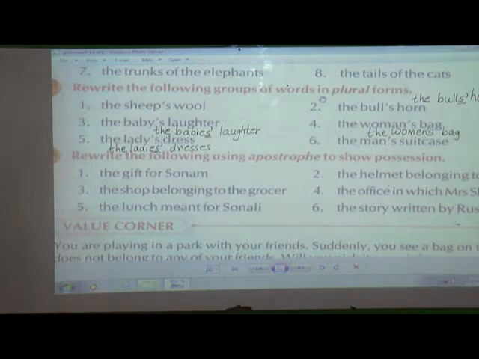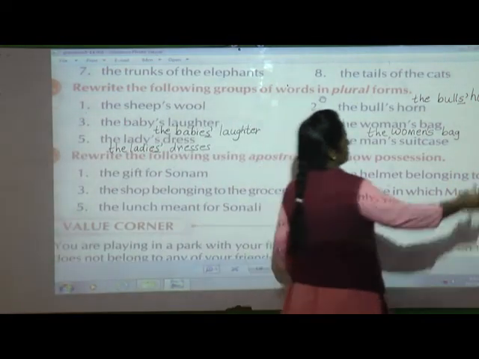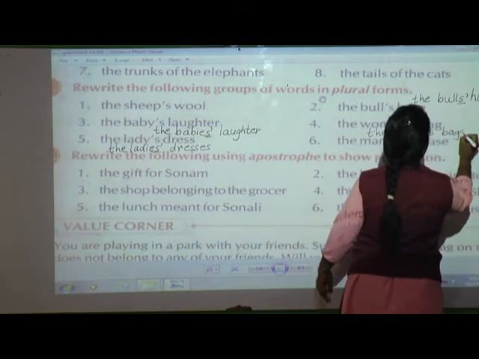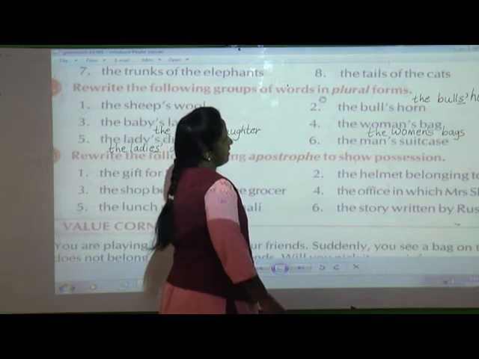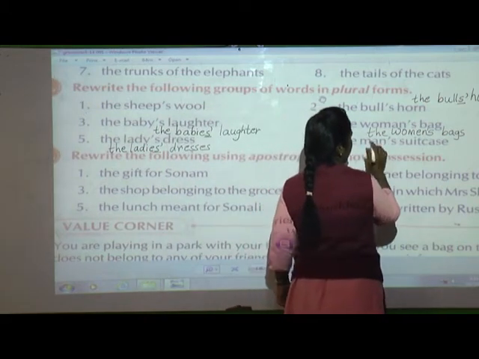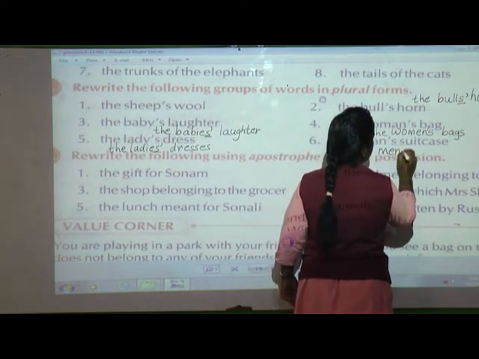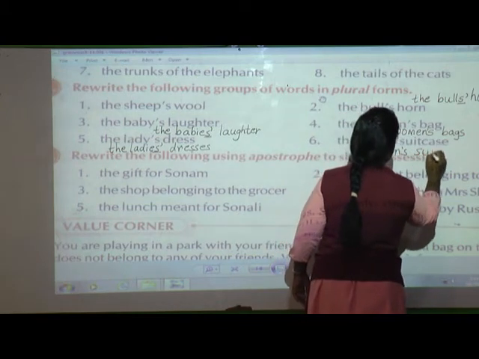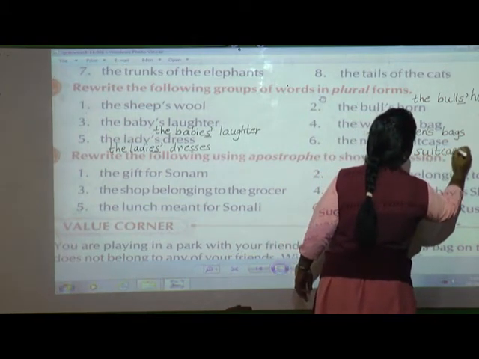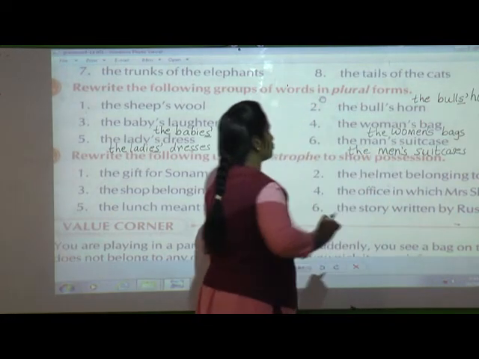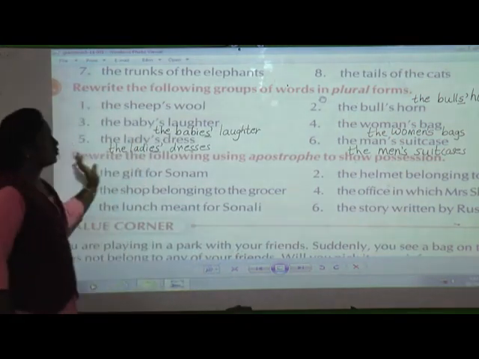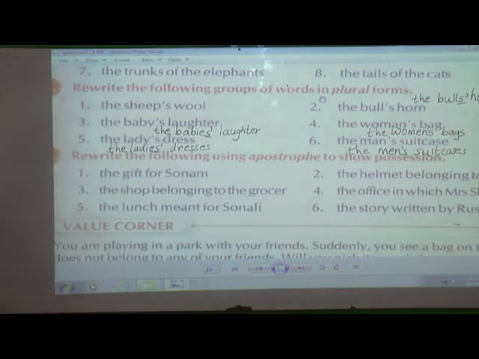Okay. Then if you see the bulls' horns, here it will be the bulls' horns and bags. All you are going to write it into plural form. The ladies' dresses. And the last one, the plural of man is men. So men's suitcases. Men's suitcases. Wherever you want to change it into plural form, you have to change it. If you see the first one I told, the sheep's wool.